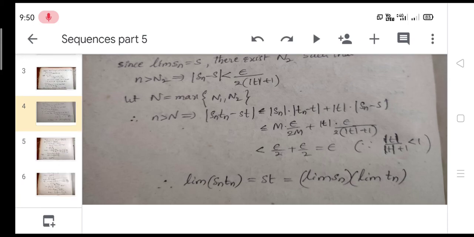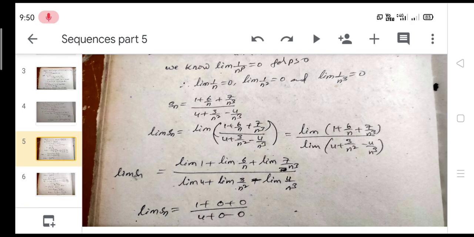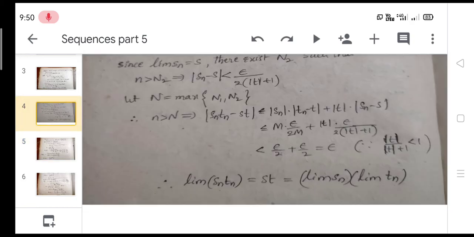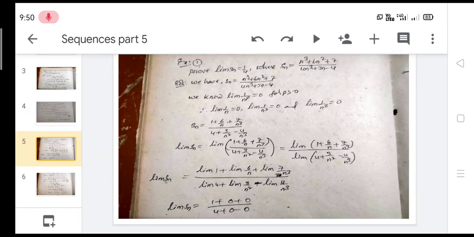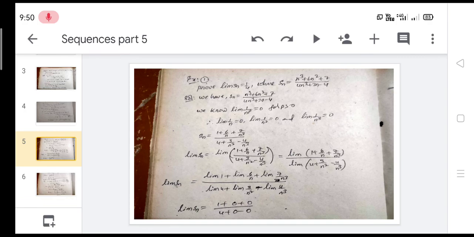Continue to the next slide. Now we know some properties, and by using those properties we have to prove an example.